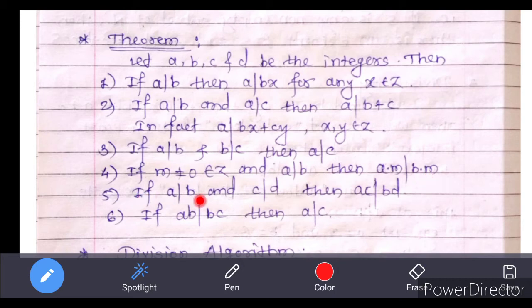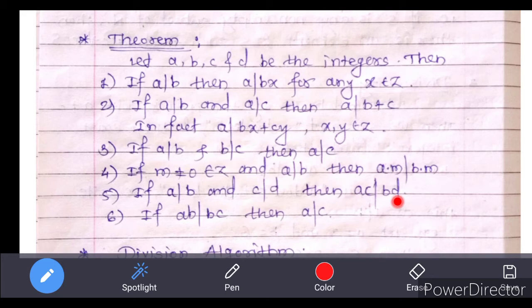Next, if a divides b and c divides d, then ac divides bd. That means if a divides b and we have another two integers such that c divides d, then we can multiply a, c and b, d. That is to get ac divides bd.